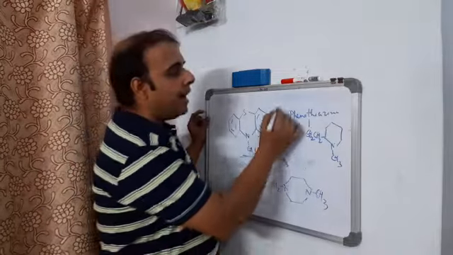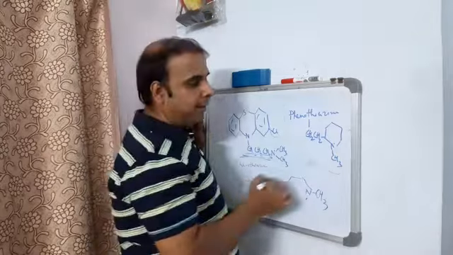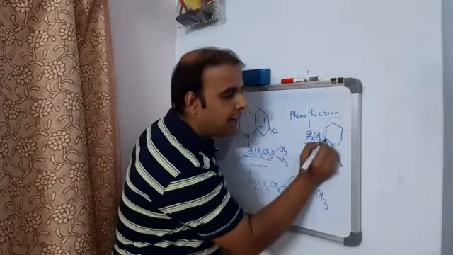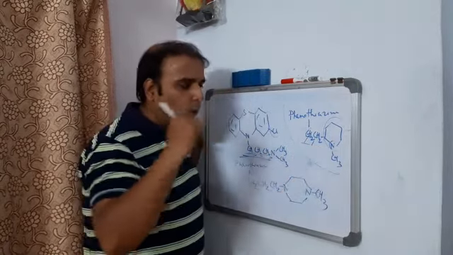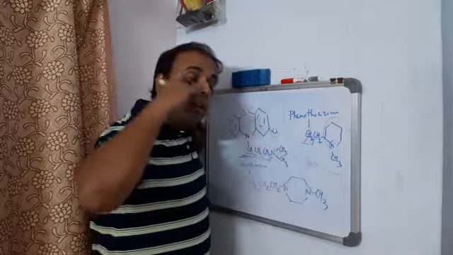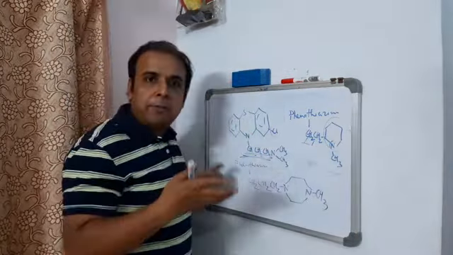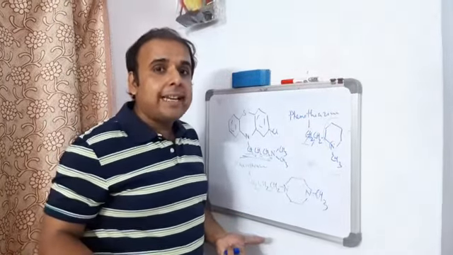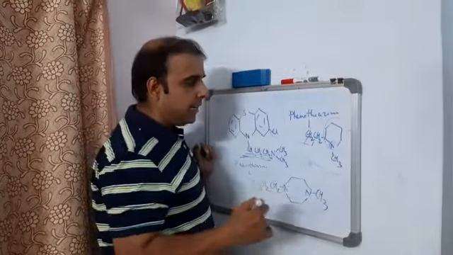Now coming to the other one, where there is no hydrocarbon chain. But what happened? Pyridyl alkyl. Here these 2 carbons, along with this carbon, are followed by a nitrogen. Even though it is a part of a cyclic system, the nitrogen should not always be free. The first priority should be given to the piperazine, which is nothing but a cyclic system. So that means it is piperidine. I'll come to the piperazine of course. Obviously I'll come to it.